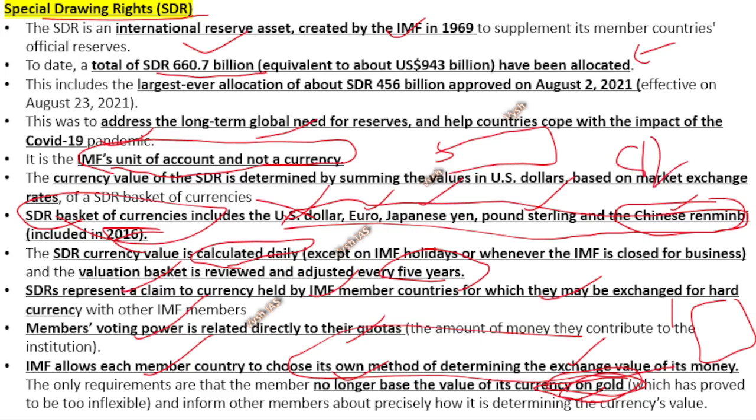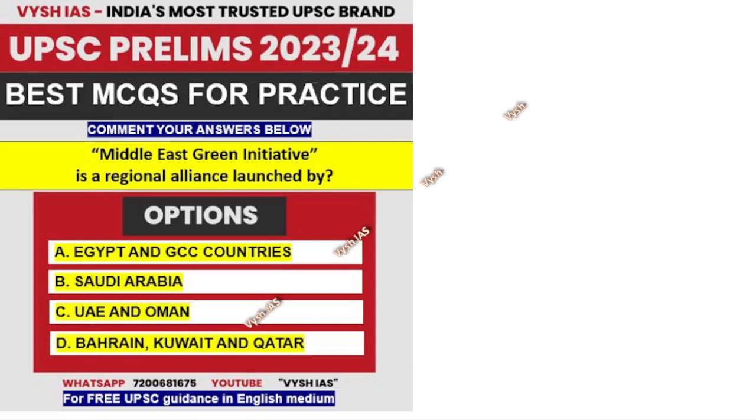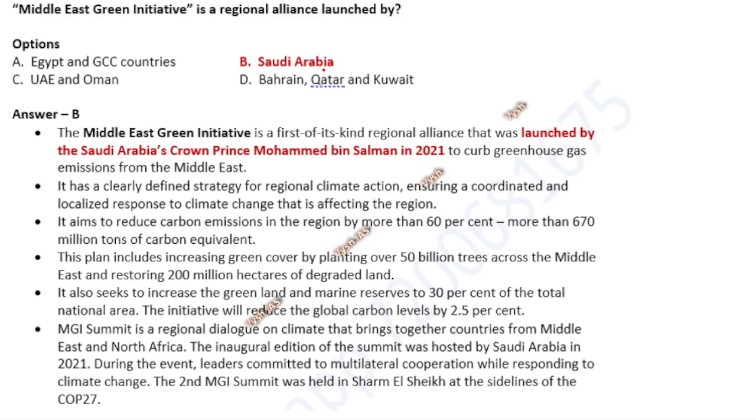We have discussed a lot of topics already today. We'll see some more questions. I think one more question we'll do. Middle East Green Initiative is a regional alliance launched by. Middle East obviously means countries around Saudi Arabia. Egypt and GCC countries, Saudi Arabia, UAE, Oman, Bahrain, Kuwait, Qatar, all these are Middle East countries, but who is the one who launched this alliance?